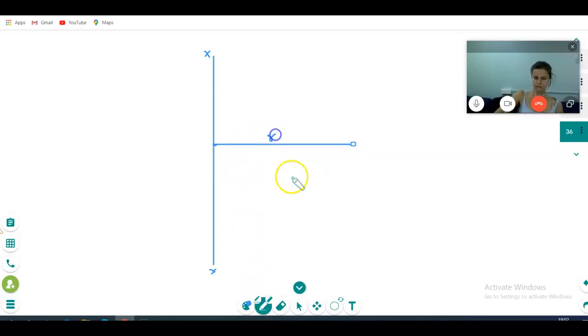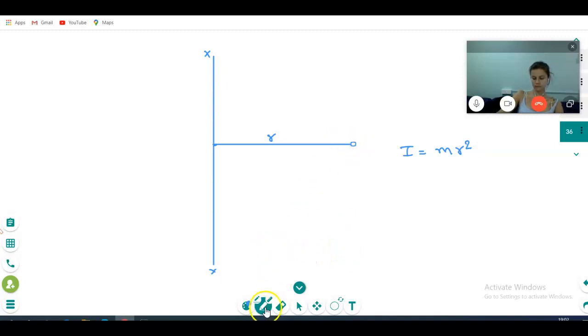This is the r. If the mass is rotating about this axis, then its I becomes mr square.